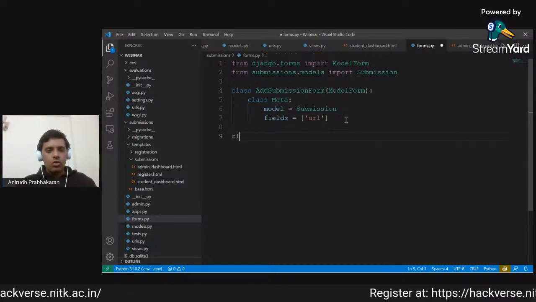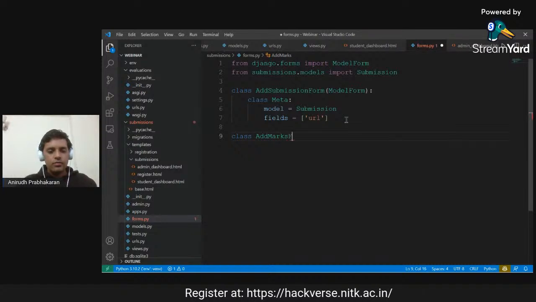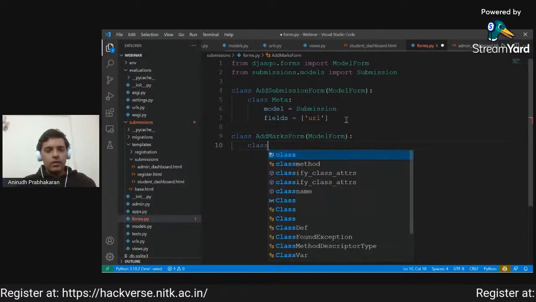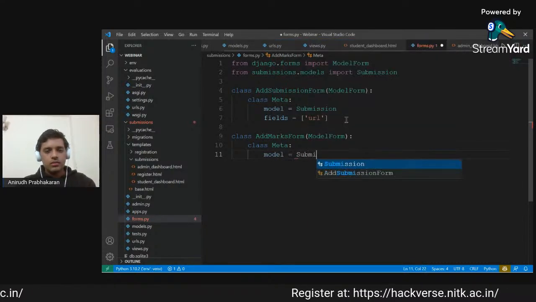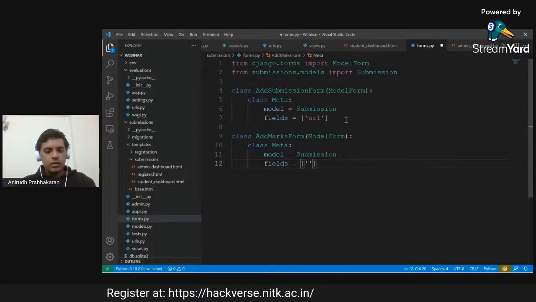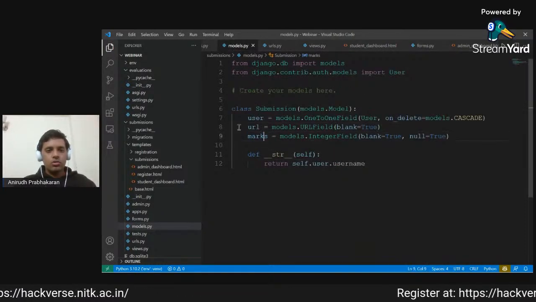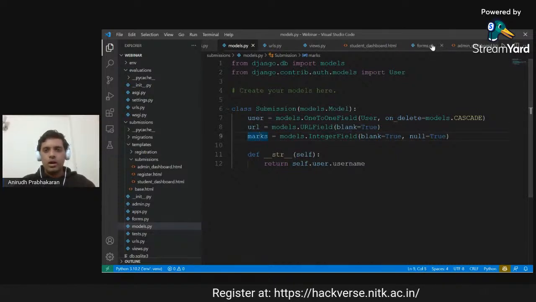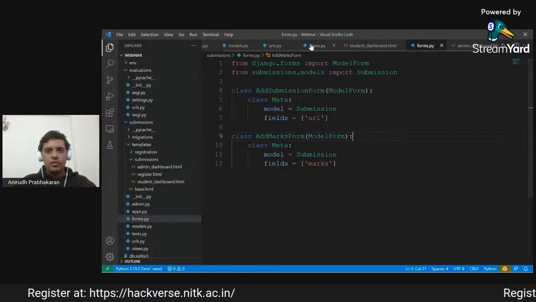Okay. And now when the admin is adding marks, for the add marks form, we have the model form again. In the class meta, we will add the model as submission, and the fields will be only the marks. They should not be able to edit the URL or who the user is. They should only have to add the marks. So that is what this does. Okay, great. So now we have the different forms.